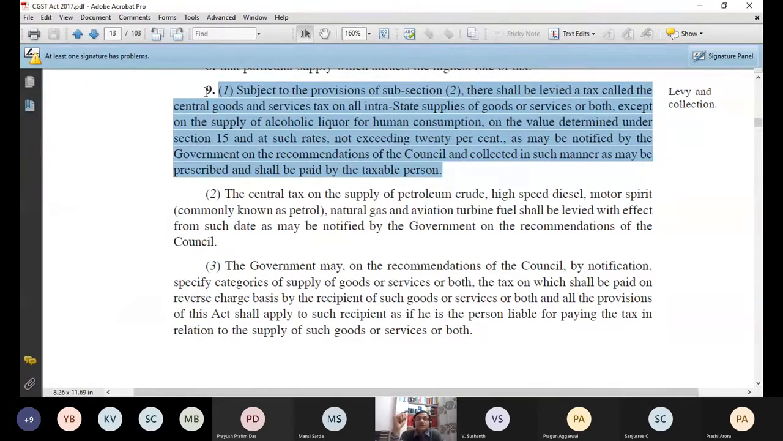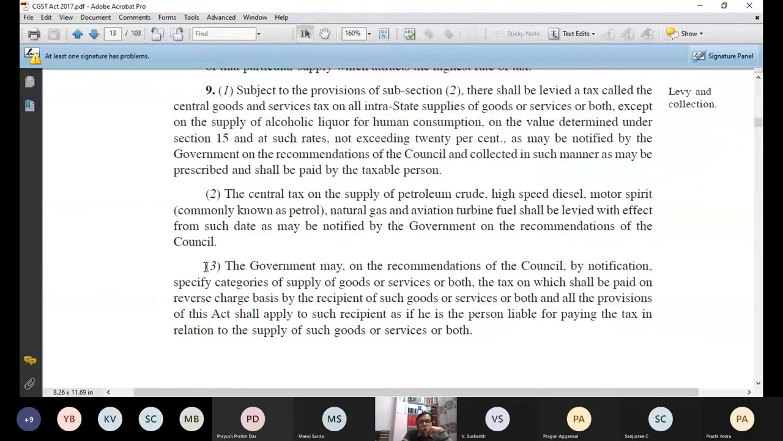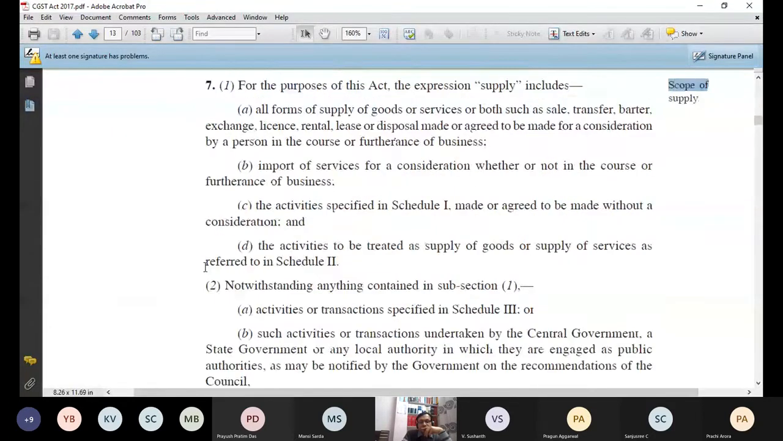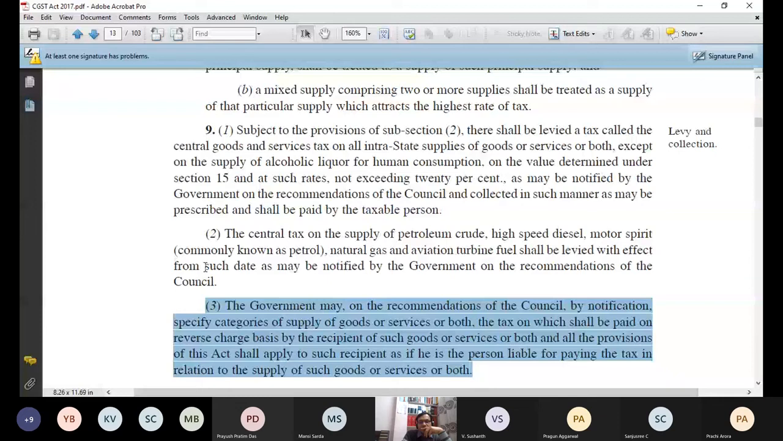But there are some situations where there is a reverse charge. As the name suggests, reverse charge, that means in this case, the person who is purchasing the product or the person who is availing the services, that person himself has to pay tax directly to the government of India. So that is known as reverse charge, and that is defined in section 9 subsection 3. What is this 9.3? Now read it. The government may, on the recommendations of the council.